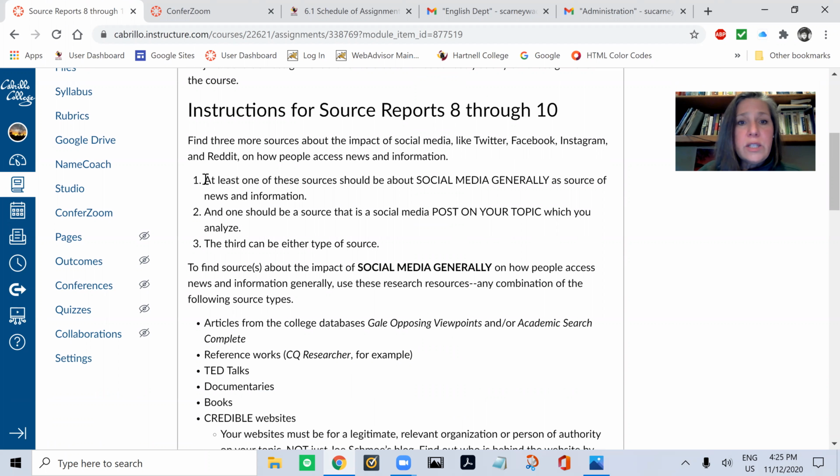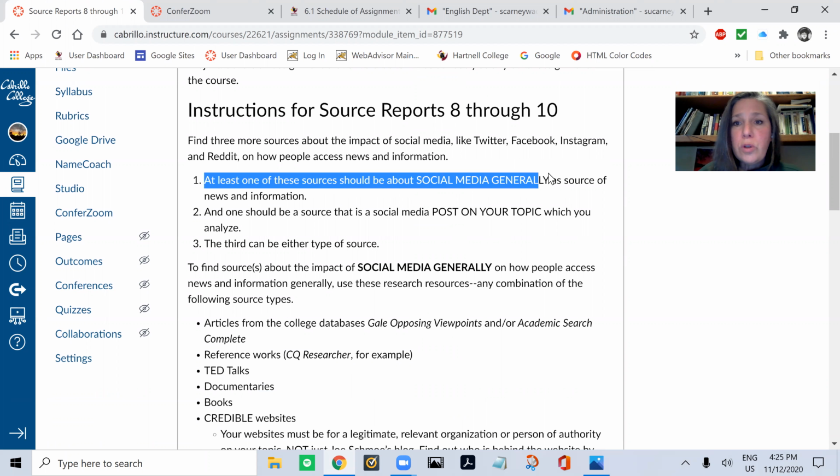You need to find at least one source about social media generally. All right, so we've been talking about different forms of news media. And social media, along with those opinion websites that I showed you last week, and of which you found one for the 5 news reports that you needed to find, social media has really taken over a lot as a source of news and information for people.